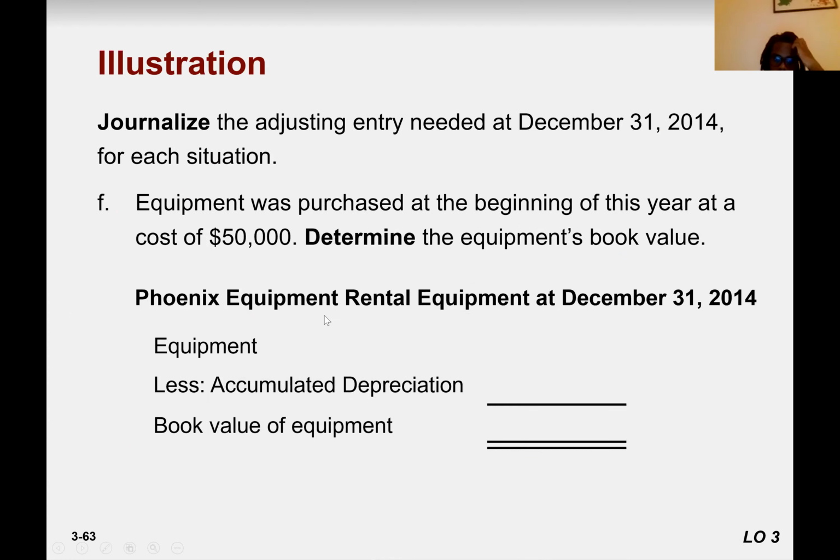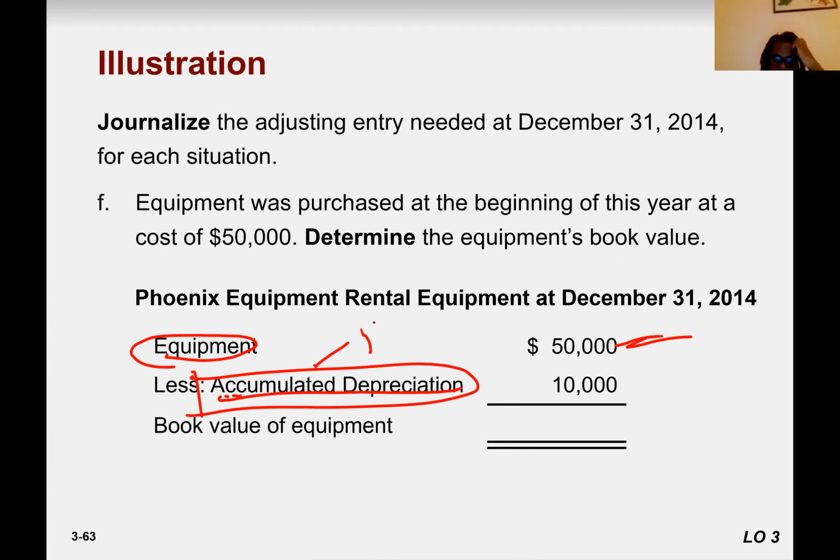So how are we going to present it on the balance sheet? We talked about how accumulated depreciation is our contra account, opposite of equipment. So how do we write it down on the balance sheet? The equipment account is 50,000. Accumulated depreciation is our balance sheet item, so we write it down on the balance sheet. So the book value is going to be 40,000, right?